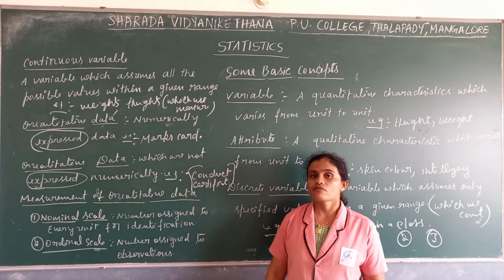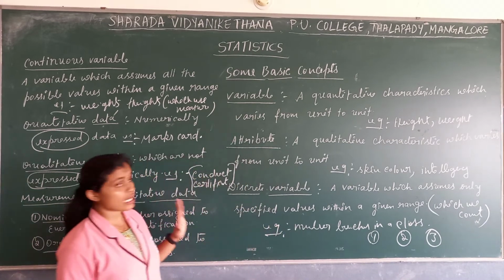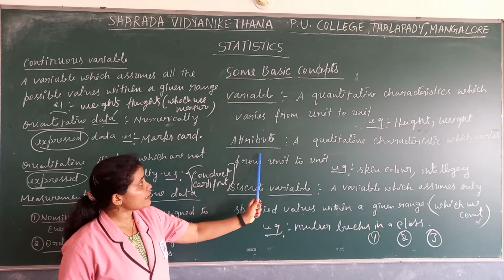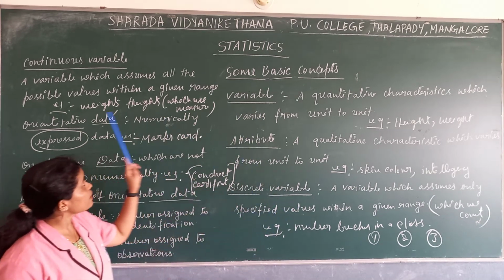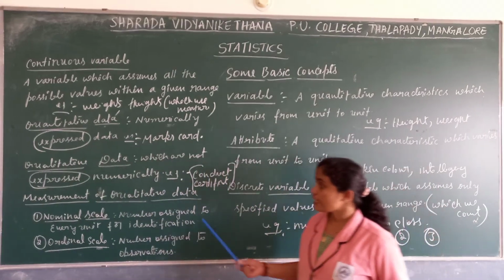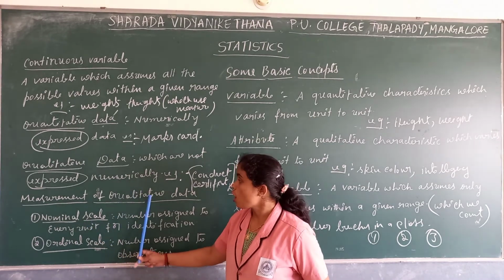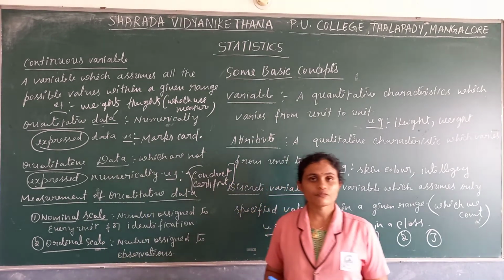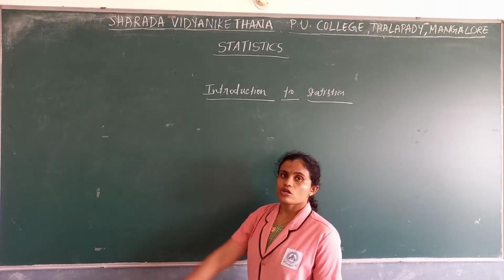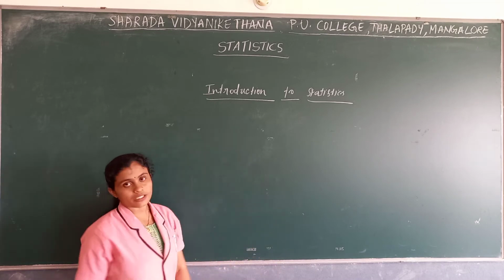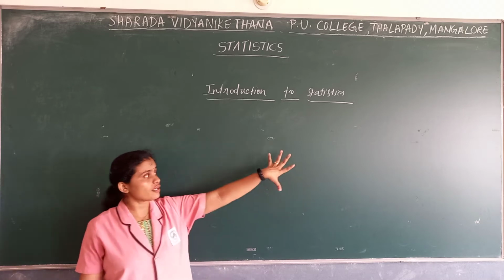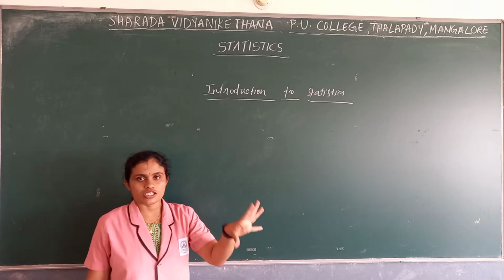So with this we can wind up the basic concepts. In today's class we studied variable, attributes, discrete variable, continuous variable, qualitative data, quantitative data, and the two scales of measurement of qualitative data. Now with the basic concepts we can wind up the first chapter, Introduction to Statistics. Now I would like to revise that chapter briefly.